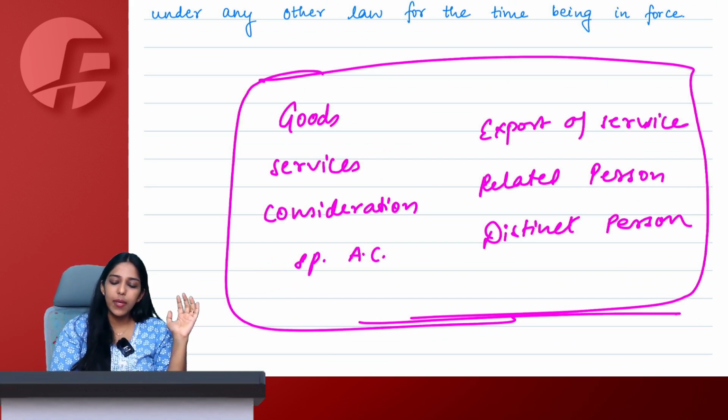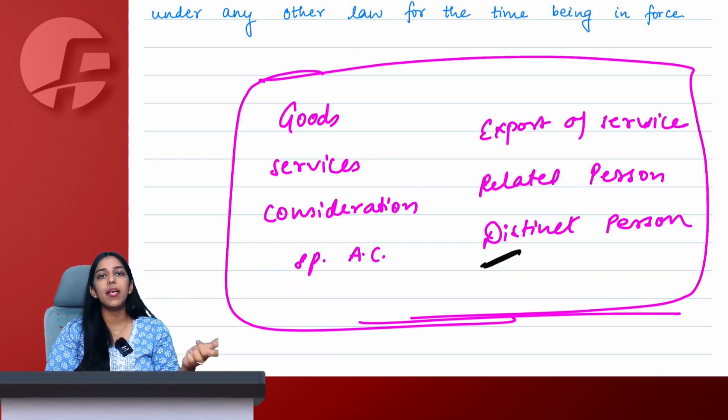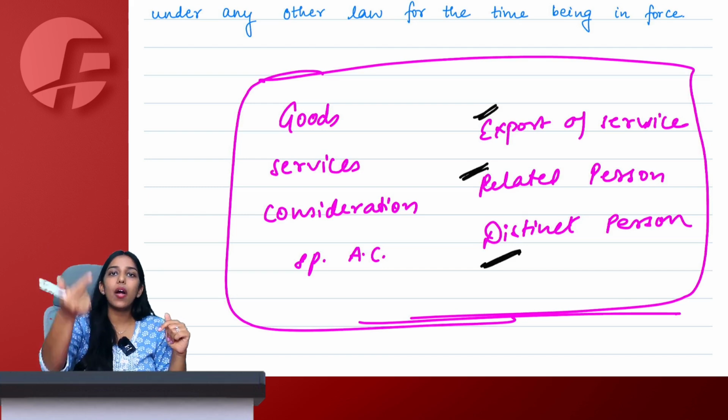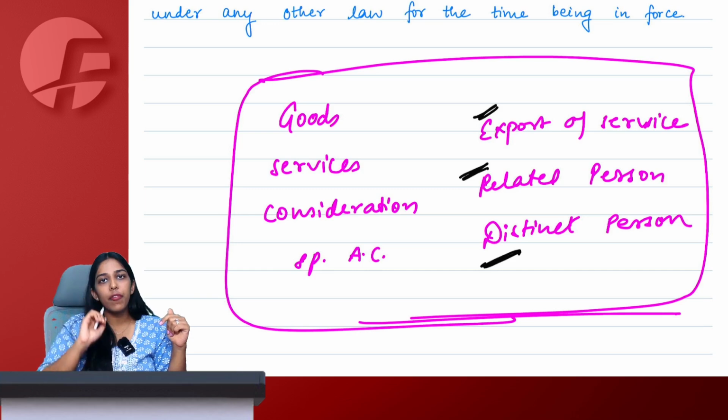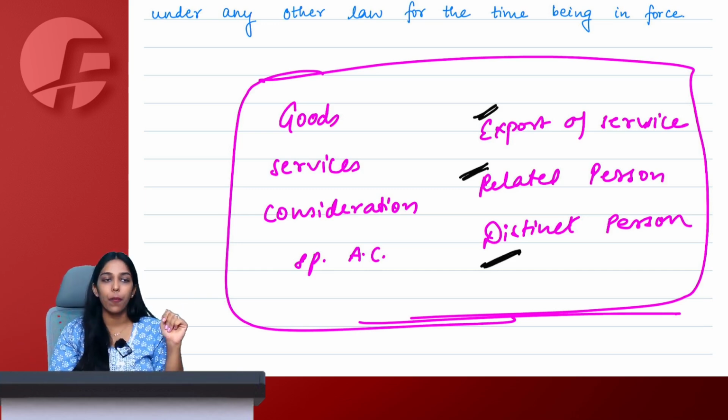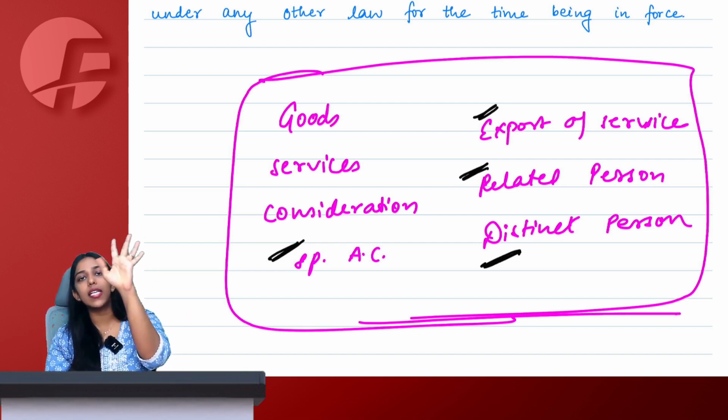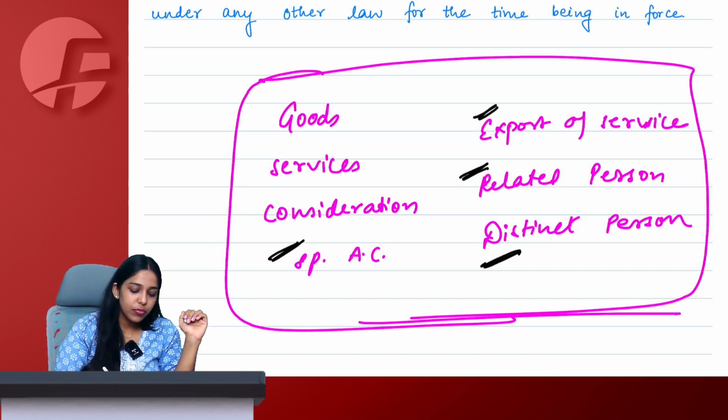So let us revise once. Distinct person, same PAN, separate registration. Related person, SOFA COPS. Export of service: supplier in India, recipient outside India, place of supply outside India, consideration received in the form of convertible forex or wherever INR is permitted, INR permitted in case of Vostro, and supplier and recipient should not be mere establishments of a distinct person. Specified actionable claim: lottery, betting, gambling, horse racing, online money gaming and casino.